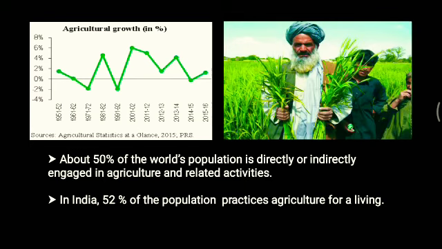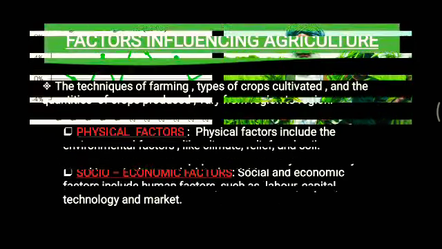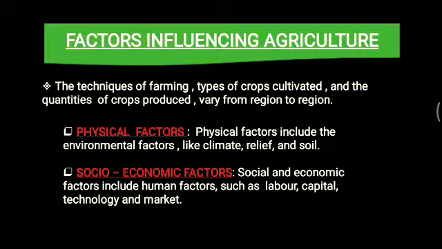Now the next topic is the factors. Which are the factors that influence agriculture? There are different techniques of farming. Types of crops cultivated also differ, as different crops are cultivated in different places. It's not that the same crop is cultivated in the same place. And the quantities of crops produced also differ. In desert areas, the quantities are very less. In the plain areas and tropical areas, the quantities are more. In hill areas, the quantity is less.